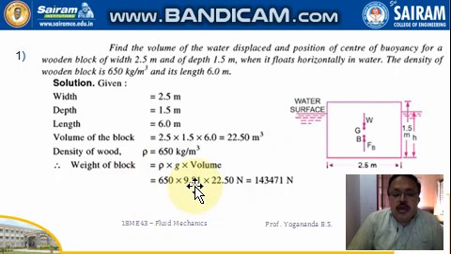Weight of the block: we know that weight density is equal to weight by volume, so weight is nothing but weight density into volume. What is weight density? That is W, so that is rho into g. So weight equals density of the wood, given, into g, 9.81, into volume, which is calculated here, to get the weight of the block.